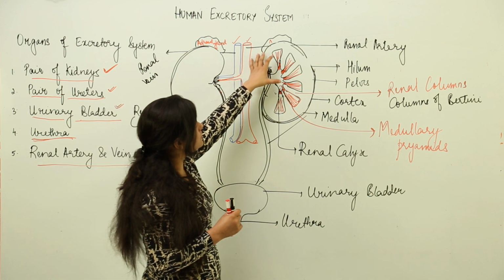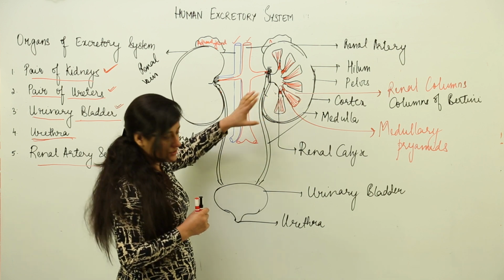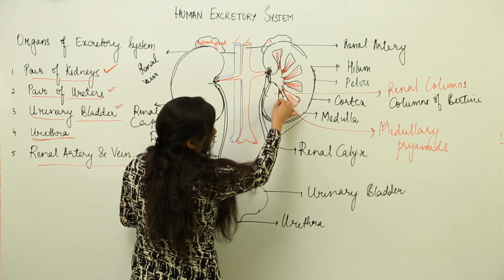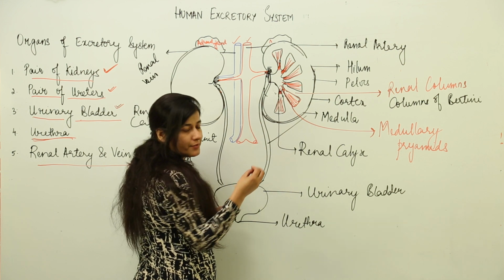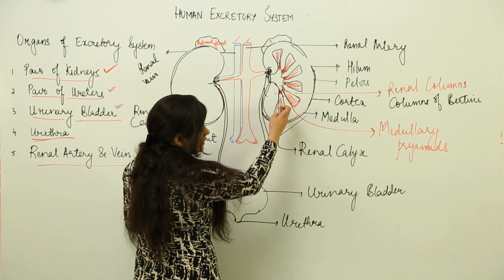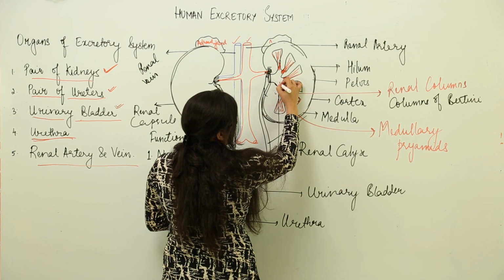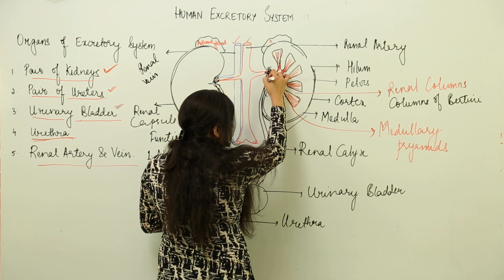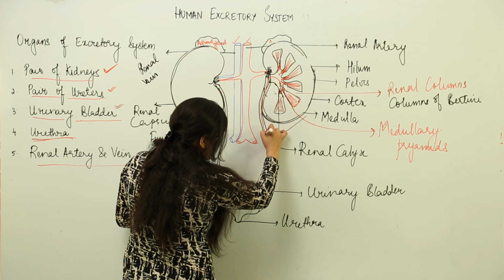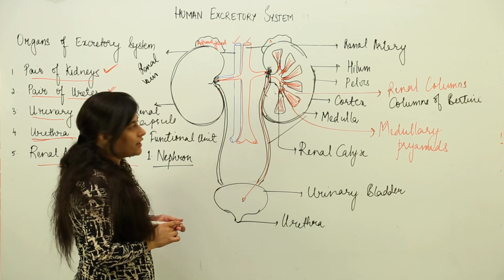The adrenal gland is present on top of each kidney. This part is made up of the functional unit of the kidney: whatever filtration is taking place has to take place inside the medullary pyramids. They throw their waste material into the calyces and it gets collected in the pelvis. From the pelvis it is thrown into the ureter, and the urine arrives in the urinary bladder, from where it can be thrown out.